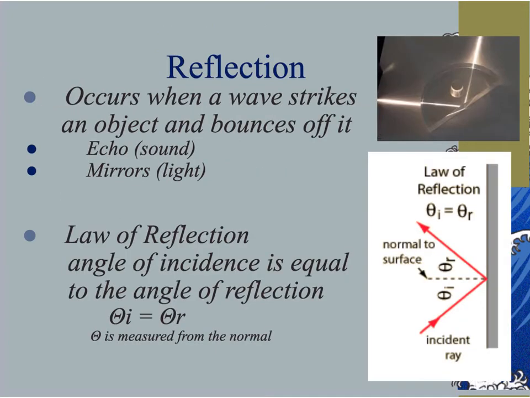Our second behavior is one that's pretty common that we are probably more familiar with, and it's reflection. Reflection occurs when light hits a medium, a surface, a substance, and it bounces off. So the key here is that the light is bouncing off of that medium. A lot of times we'll see the reflection in a mirror. So we're seeing the reflection of light. We're seeing light bounce off of that mirror. You'll see reflection in glass, on windows. You'll see it on car roofs or car hoods. It's bouncing off of that substance.